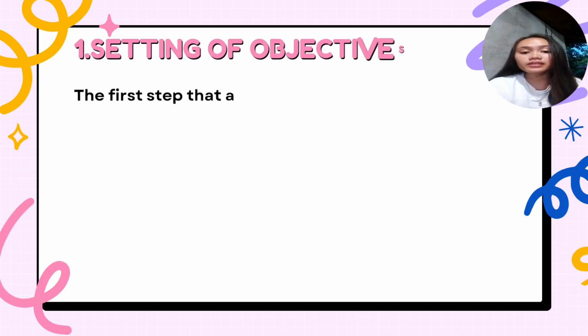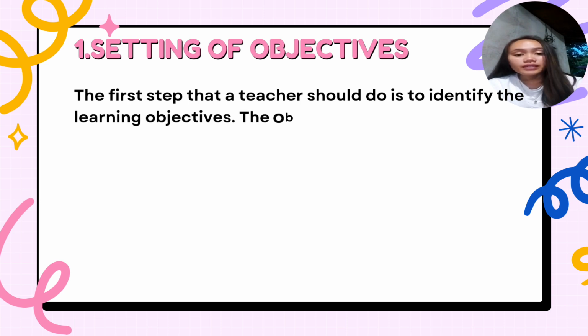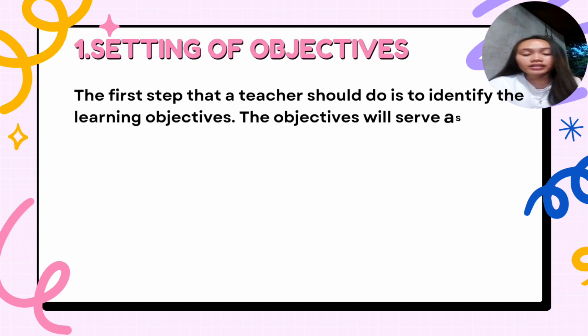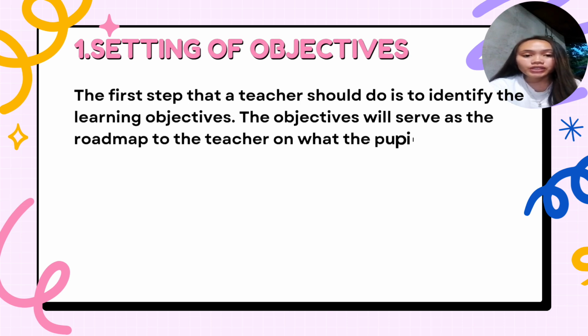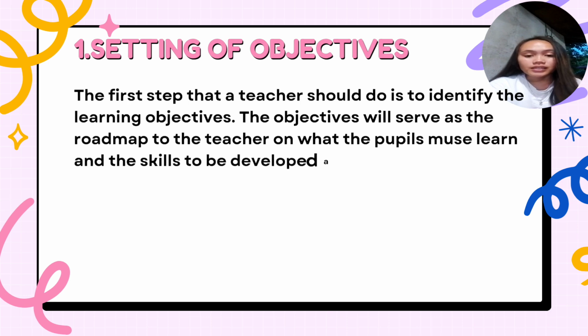The first part of the lesson plan is the objective. The first step that a teacher should do is identify the learning objectives. The objectives will serve as the roadmap to the teacher on what the pupils must learn and the skills to be developed at the end of the lesson.